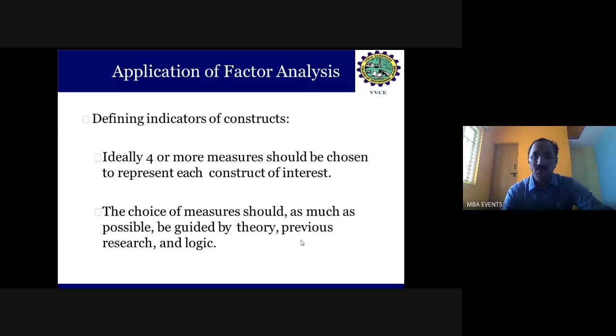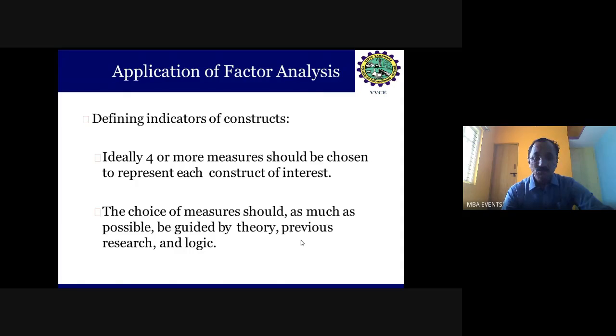For example, customers' interaction with the service encounters. Service encounter means a moment when I enter a hotel. At that time, the service I am receiving is called a service encounter. And that moment of service encounter leads to a lot of results in the customer's behavior.